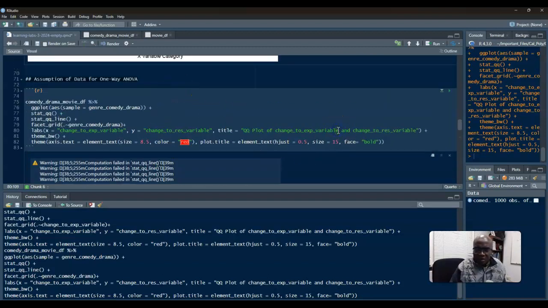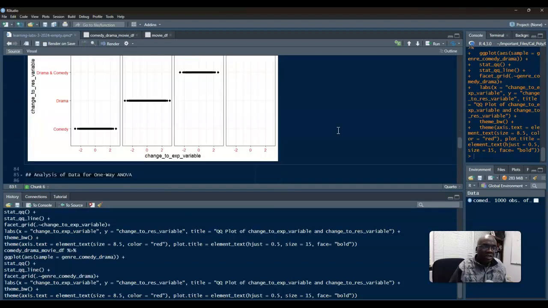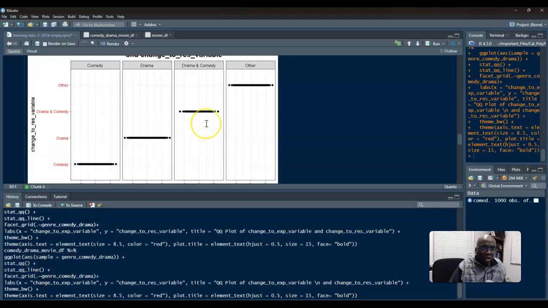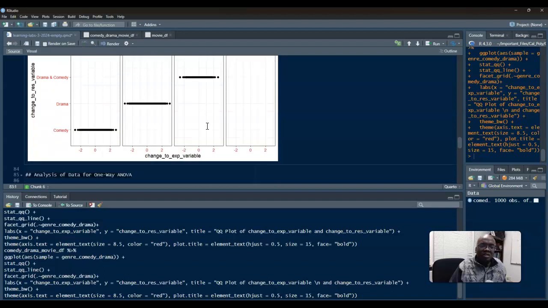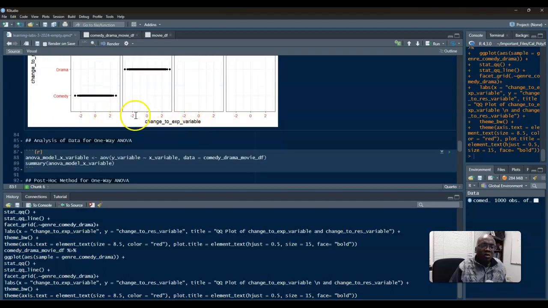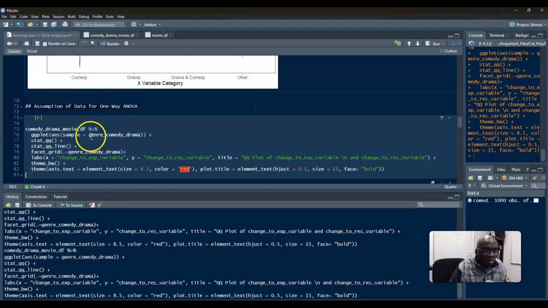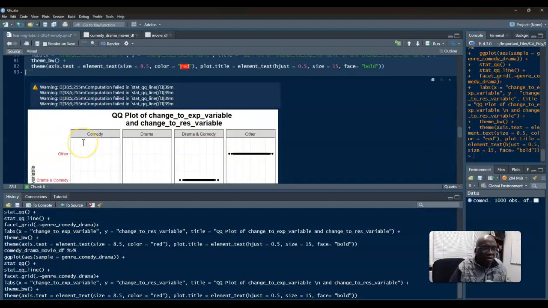I'm not sure why it is looking like this, but this is generally how we would do this, to be able to look at the relationship between our quartiles and our actual data. All right. There's nothing wrong with that. Okay, that's fine. We'll keep on going for now.